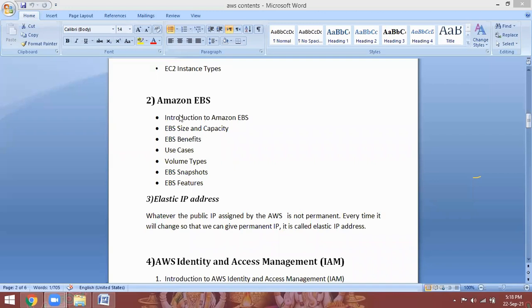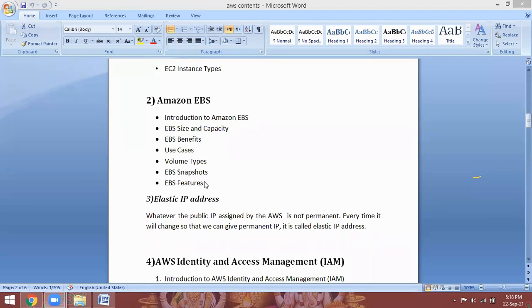Next, in this class we are going to discuss the introduction to Amazon EBS, size and capacity, maximum capacity, what the benefits are, what the use cases are, and what the different volume types in the AWS cloud are. What are EBS snapshots? What are the features of Elastic Block Storage?